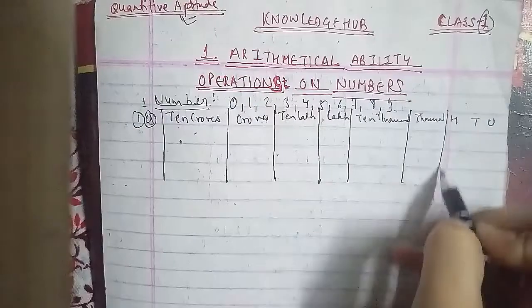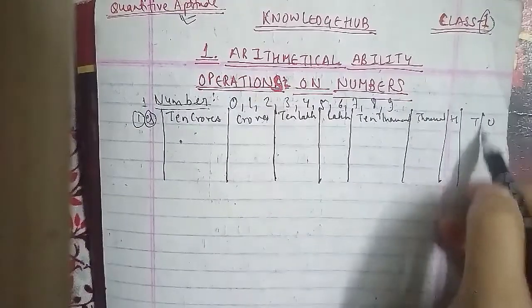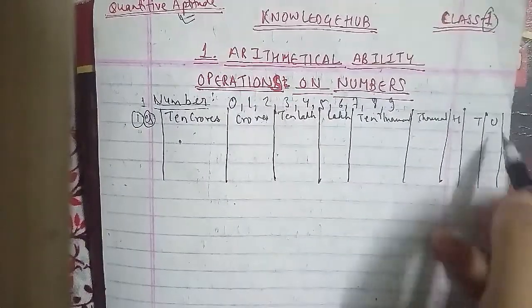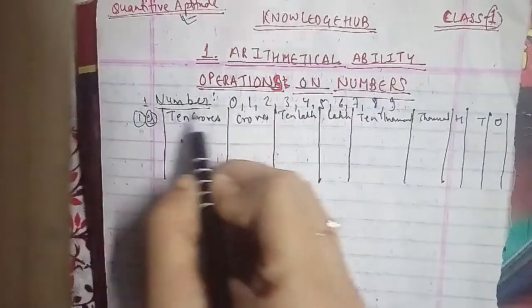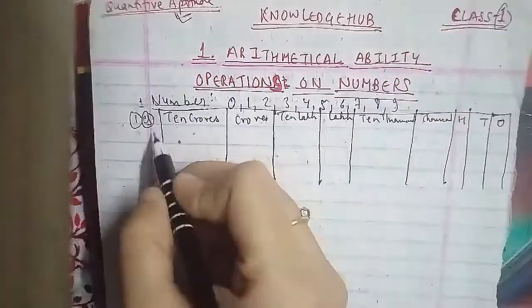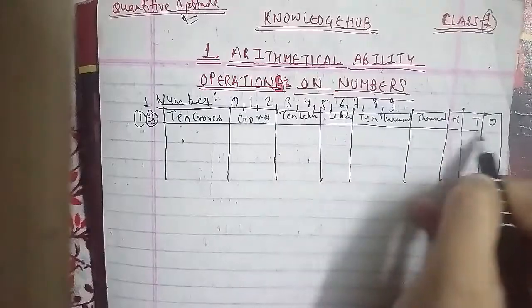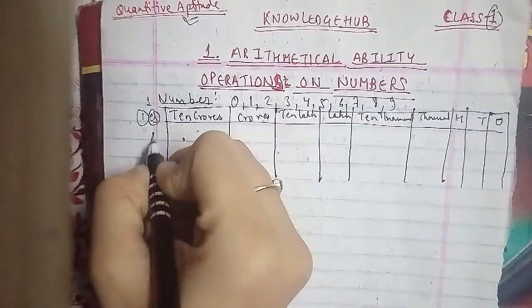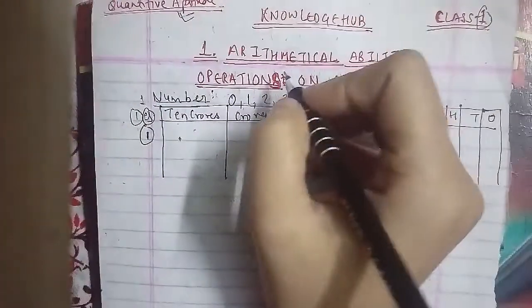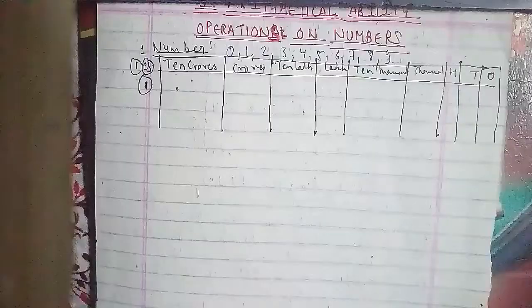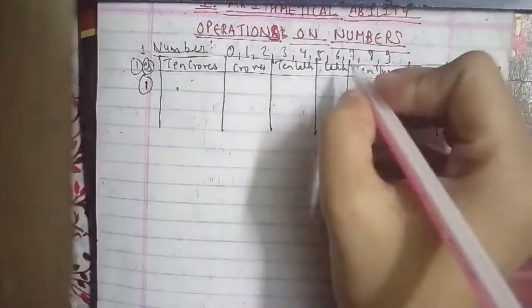For the first number that they have given you, it will be representing 6, 3, 8, 5, 4, 9.